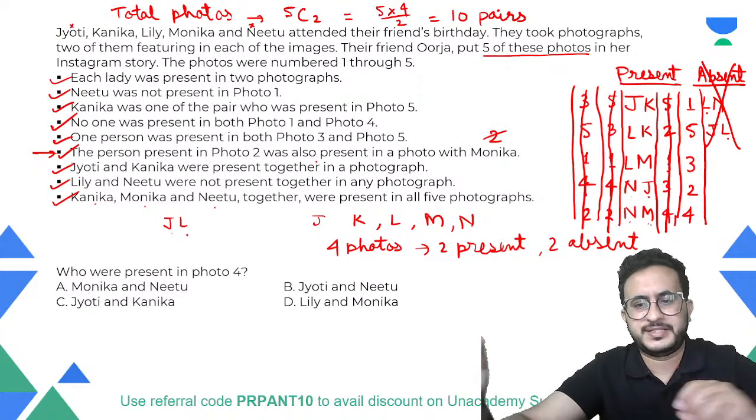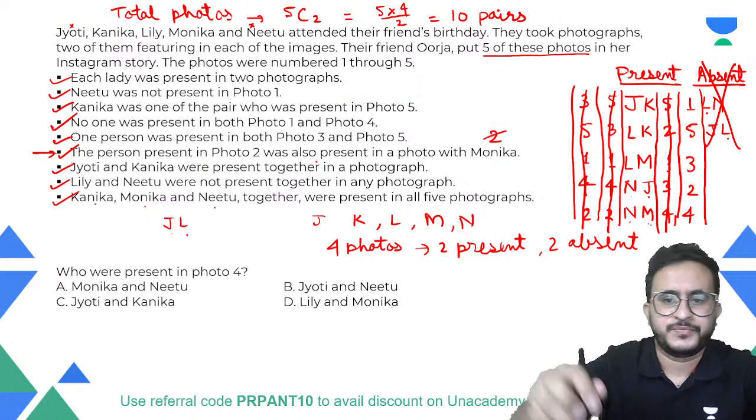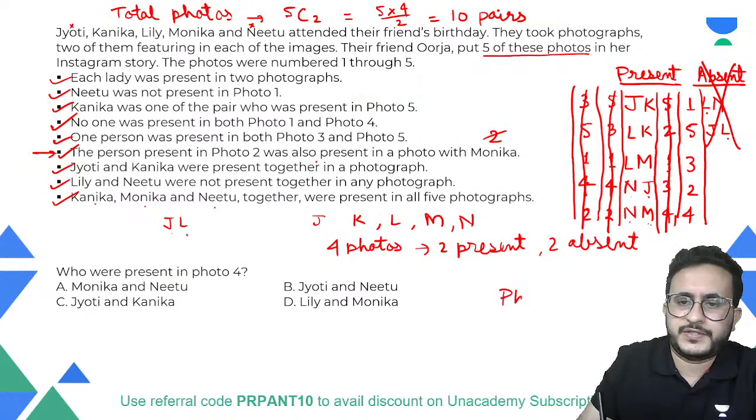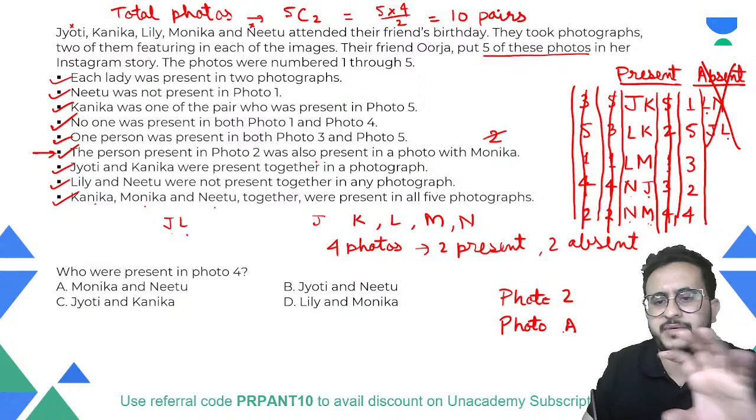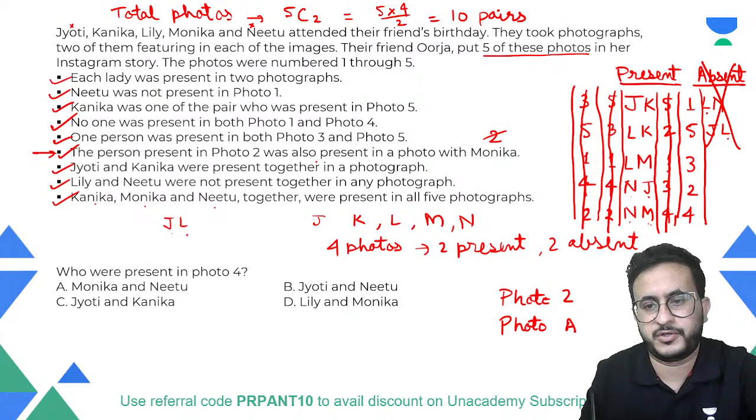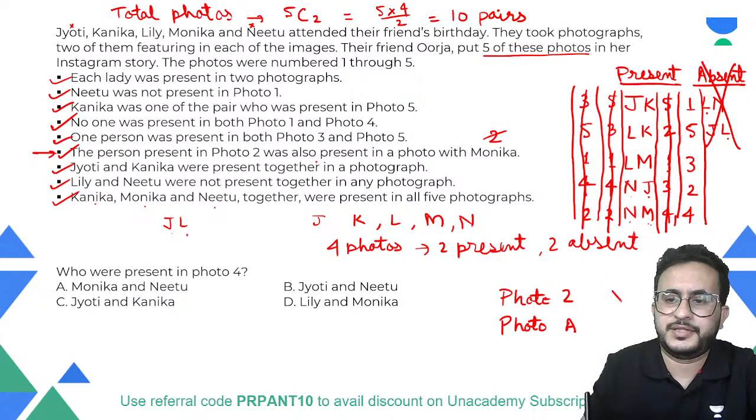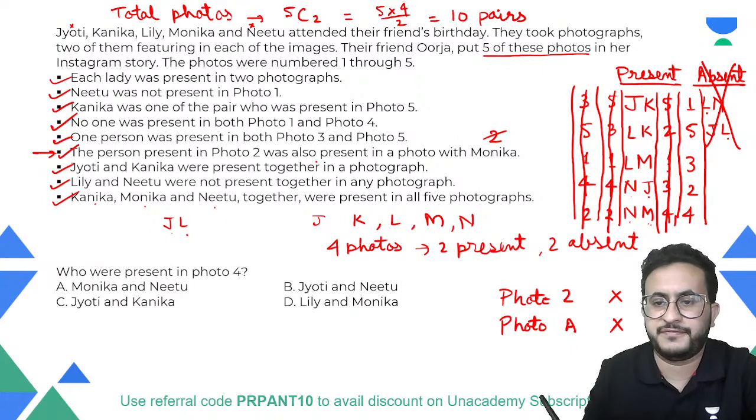A person will be present in two photographs, right? So one is photo 2, and let us say another is photo A, photo number A. Okay, A is a number of a photograph. So let us say that the person present in photo 2 is also present in another photograph A.